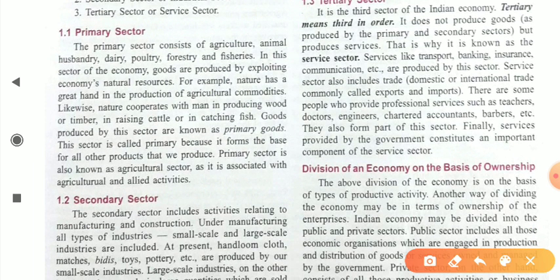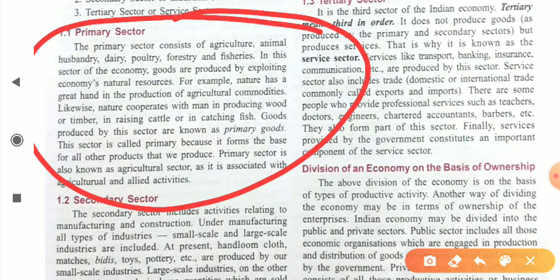Dear student, the primary sector consists of agriculture, animal husbandry, dairy farming, poultry farming, forestry and fisheries. All these are part of our primary sector. Primary sector means agriculture activity and allied activities. This is one of the basic sectors of our Indian economy.